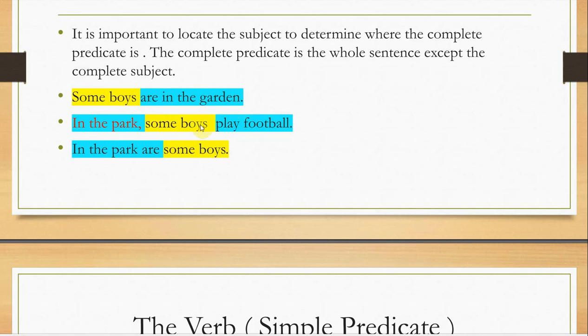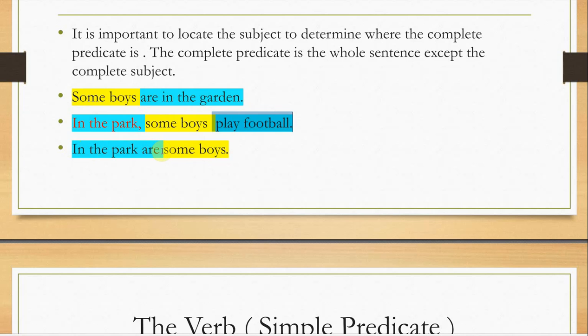If the subject comes in the middle, logically speaking, part of the complete predicate comes at the beginning and the second part comes at the end. Like this one: in the park, some boys play football. Just eliminate the subject. If the subject comes at the end, like in the park are some boys, the complete predicate starts from the beginning of the sentence till you reach the subject. It's really easy.